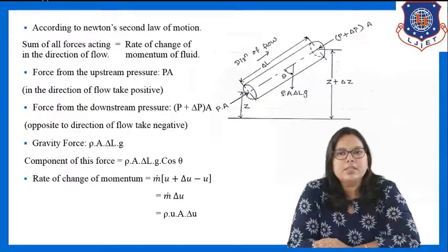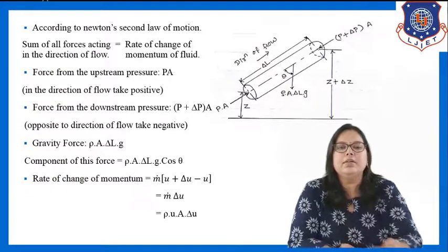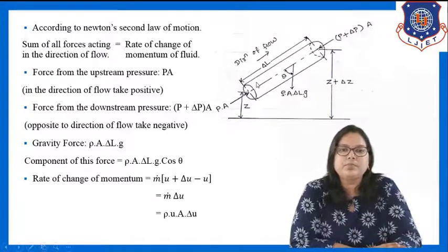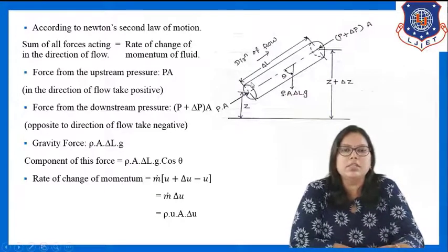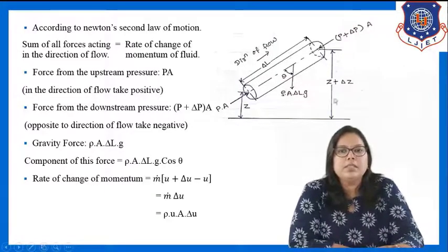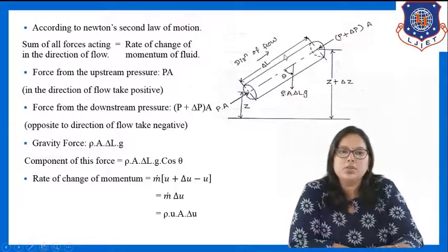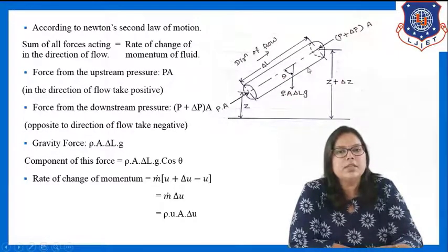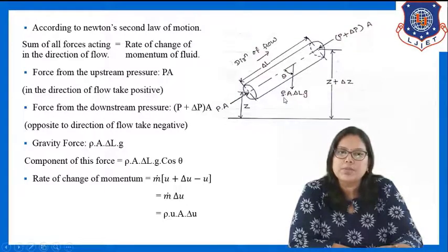To derive this, we have taken here one system. First I will explain what the system is. This is the system on which we are deriving Bernoulli's equation. This is the cylindrical tube which is at some angle with the horizontal.